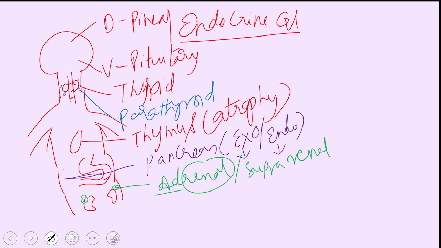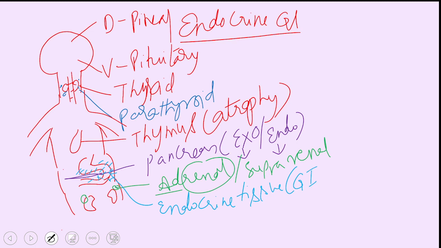In addition to this, we have so many endocrine tissues, not glands, endocrine tissue located throughout the length of the alimentary canal. These are called gastrointestinal hormones, which are secreted by the endocrine tissue located in the wall of the alimentary canal.